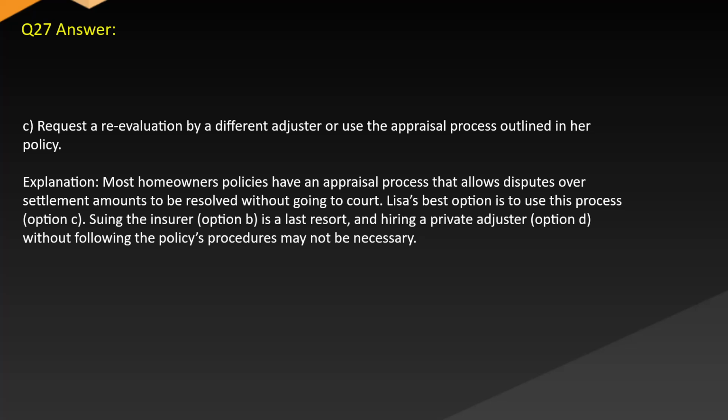Explanation. Most homeowners policies have an appraisal process that allows disputes over settlement amounts to be resolved without going to court. Lisa's best option is to use this process, option C. Suing the insurer, option B, is a last resort, and hiring a private adjuster, option D, without following the policy's procedures may not be necessary.